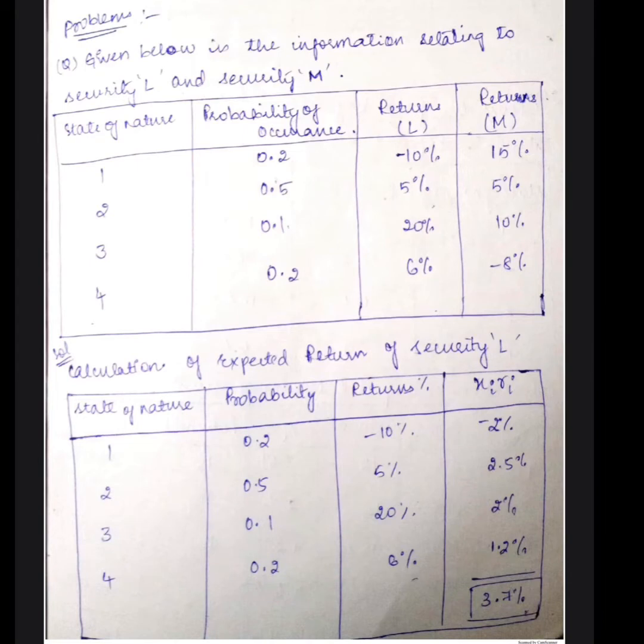Calculation of expected return for security L. The states of nature and probability are given, and returns are also given. Just multiply the probability with the returns. So for state of nature 1, it is 0.2 into minus 10, you get minus 2%. 0.5 into 5, you get 2.5. 0.1 into 20, you get 2%. 0.2 into 6, you get 1.2%. So the total expected return for security L is how much? 3.7%, right? Same as how you calculated in unit 3, girls.